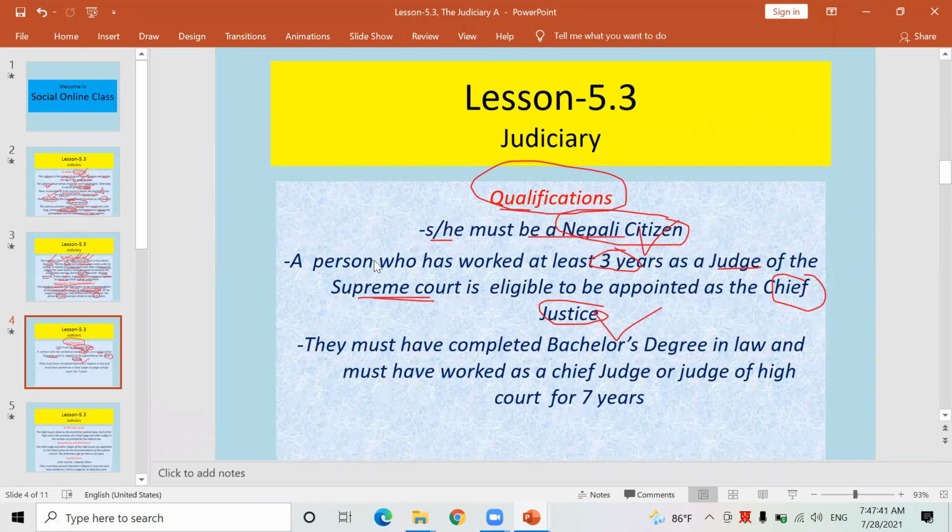Okay. Similarly, the third qualification of the judge and chief justice of the Supreme Court goes like this. All the chief justice and judges of the Supreme Court must have completed a bachelor's degree by studying law. Hey, guys, you listen, class 10. In our school also law is going to be taught, isn't it? From this academic session in 11.